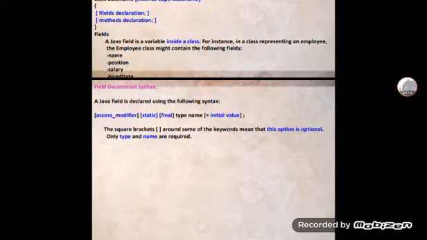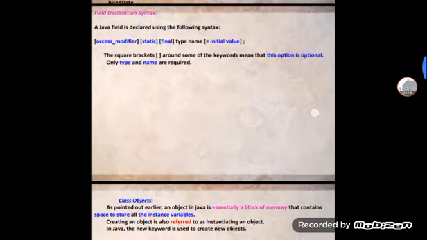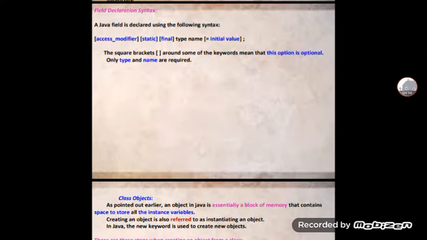Next, field declaration syntax. How can we declare a field in Java? A Java field is declared using the following syntax: access modifier, static, final, type, name, initial value.